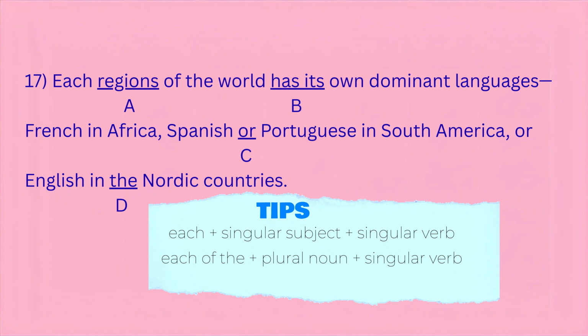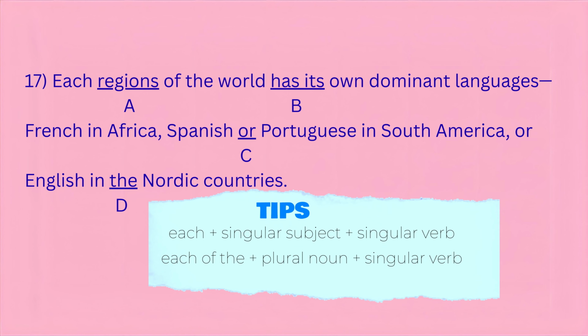Let's start with part A. Regions. The sentence begins with each regions of the world. And that's where we pause. The word each is a singular determiner, so it must be followed by a singular noun, but regions is plural. That's a mismatch. We should say each region of the world instead.